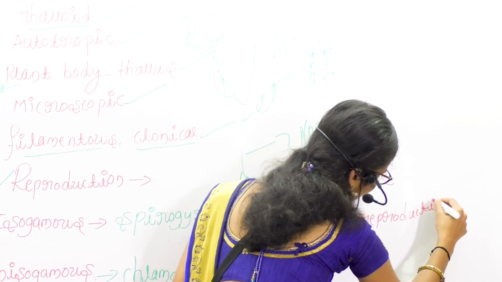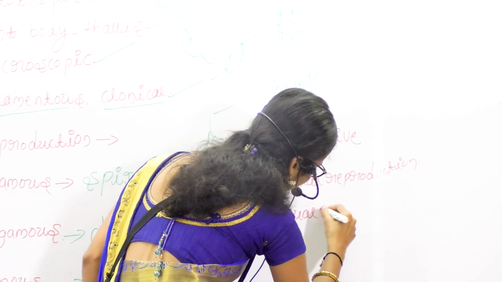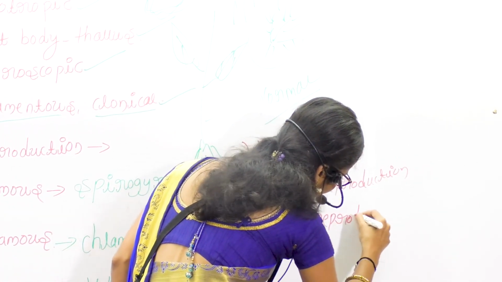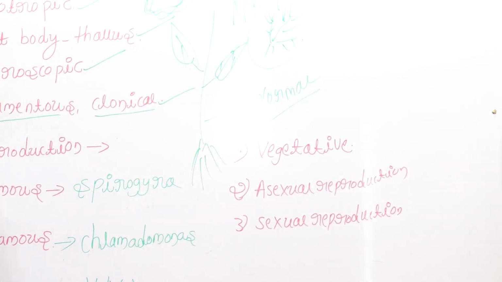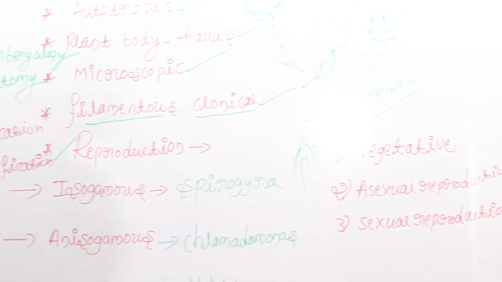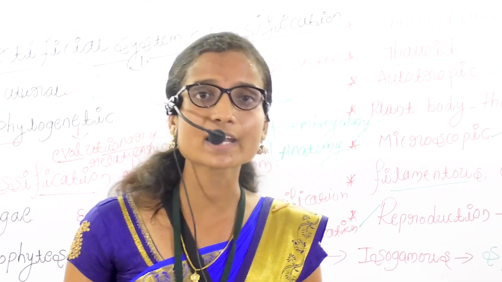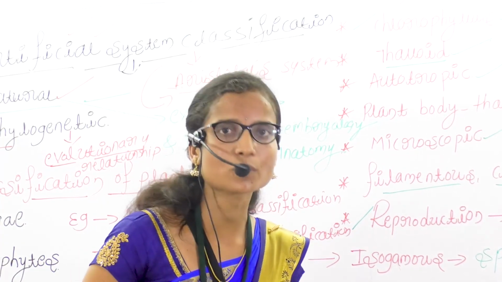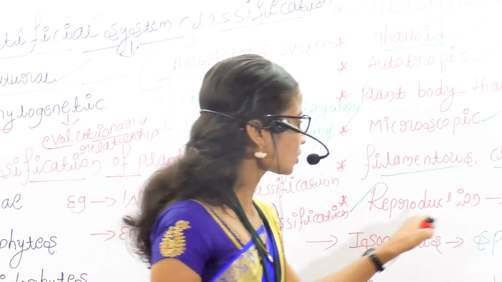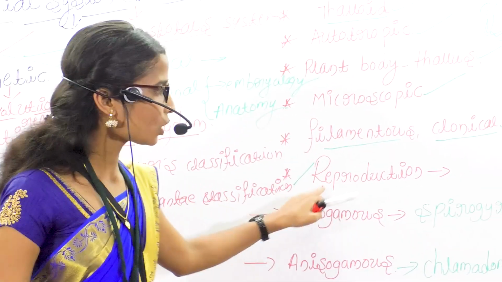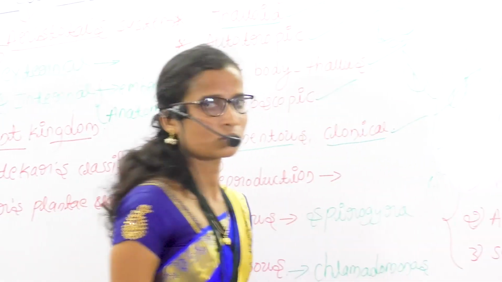Third one, sexual reproduction. Reproduction means the organism produces its offspring, or produces its own kind. So reproduction takes place by means of three methods.